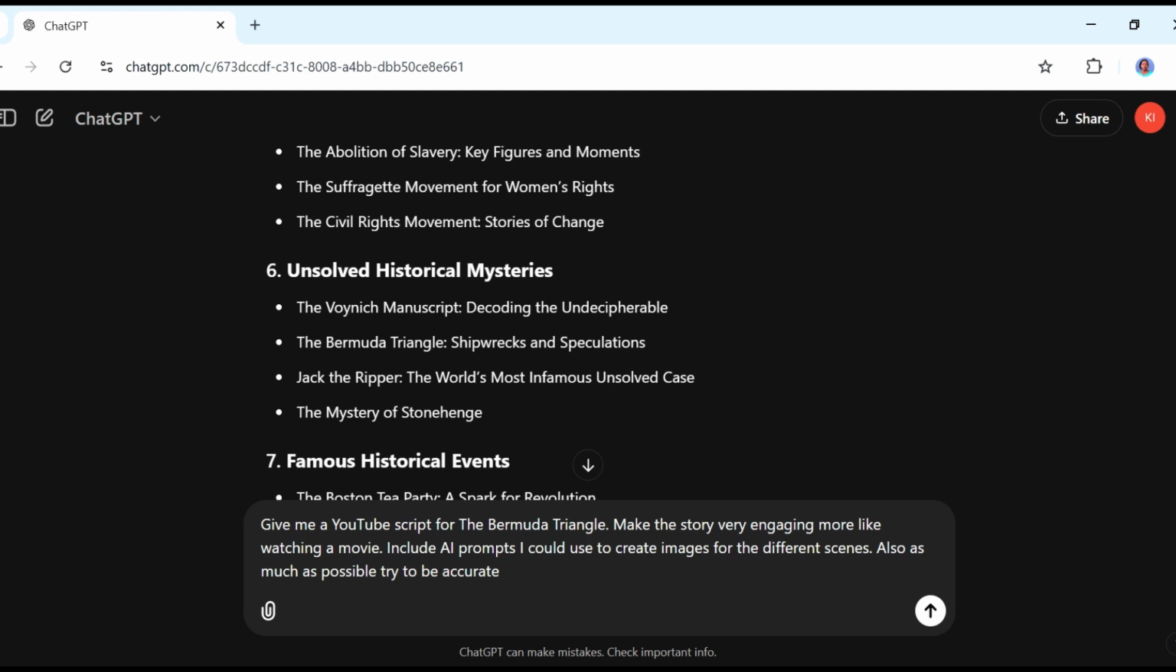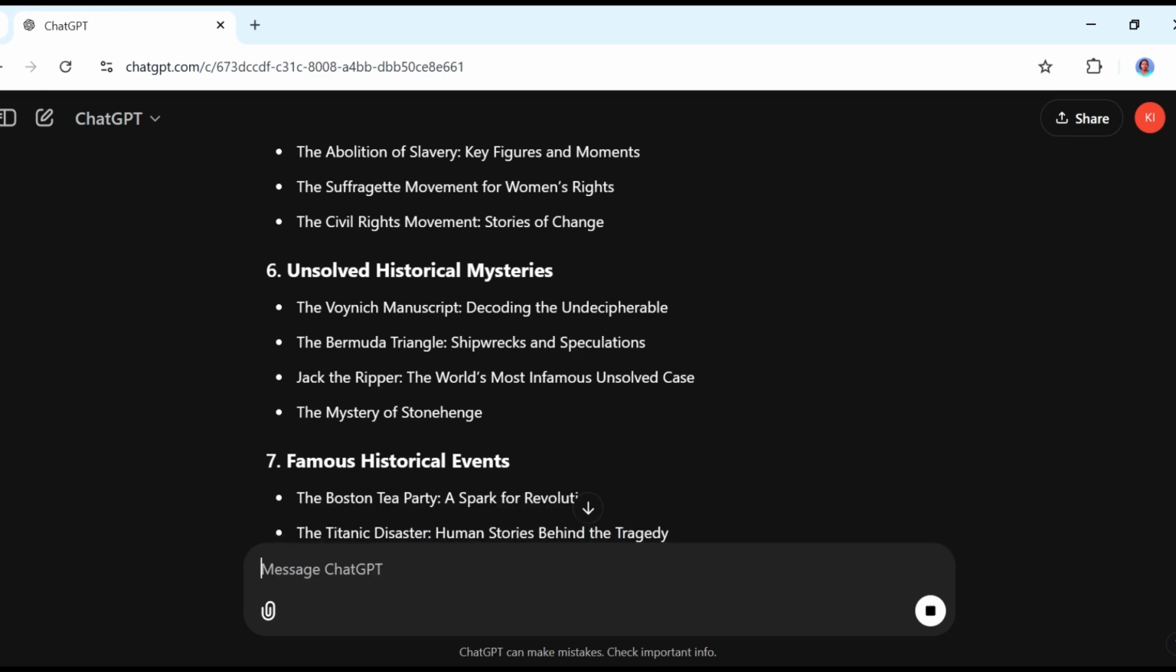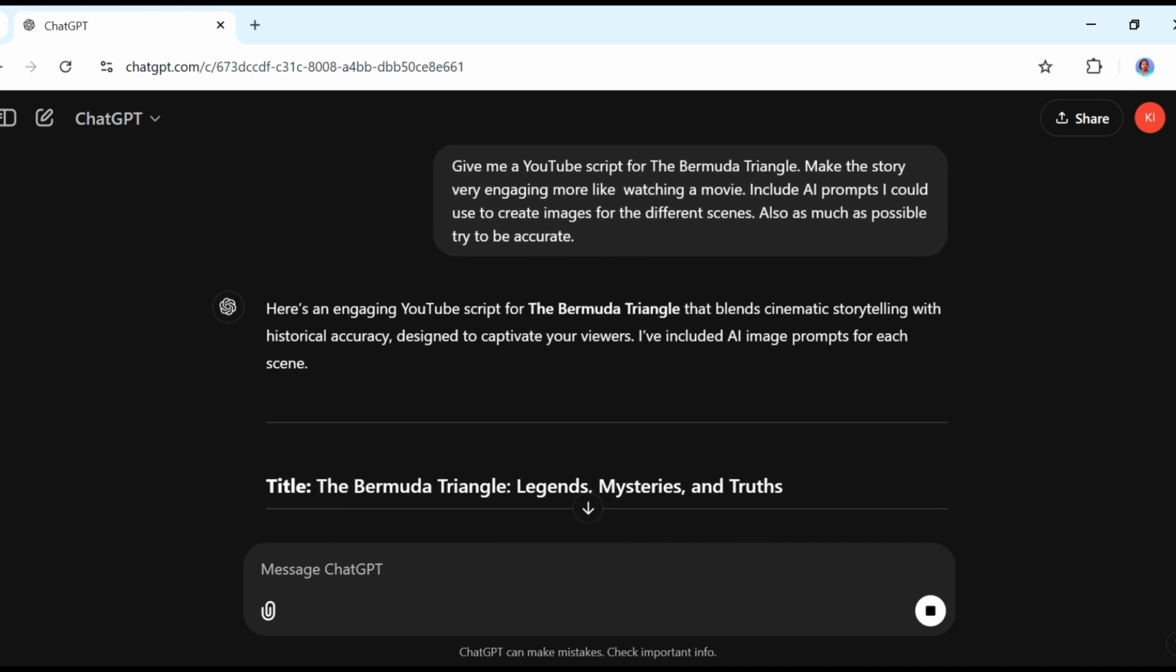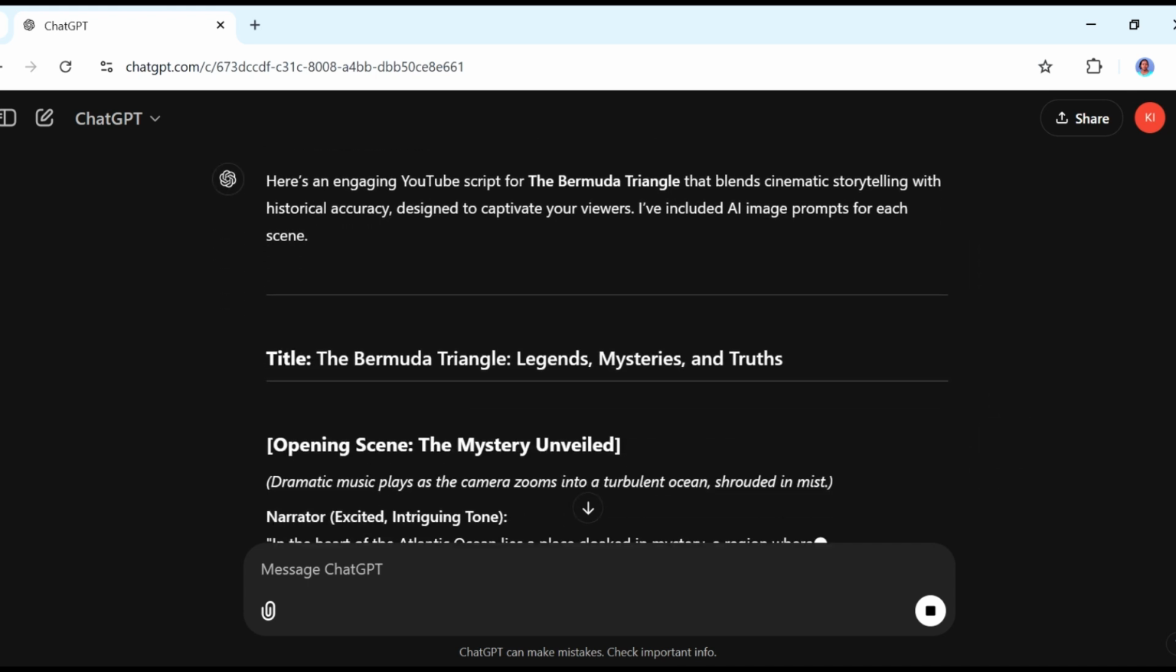Also, as much as possible, try to be accurate, okay? So we know that ChatGPT sometimes has these hallucinations, so I'm trying to ask it to try and be accurate, but after it creates the story, you can always go and do some research on your story so that by the time you present this story to your audience, you have all the facts in order.